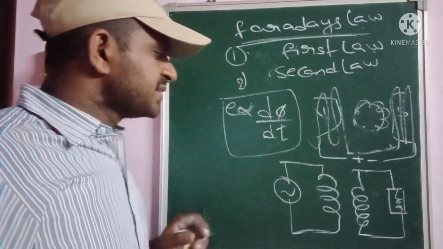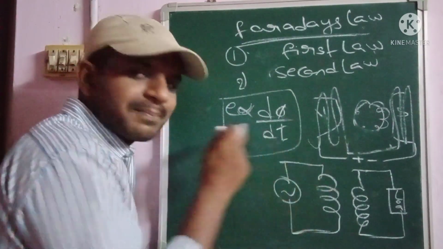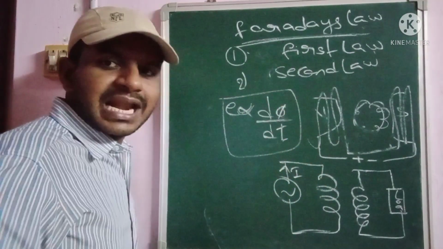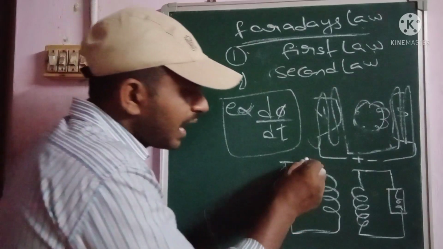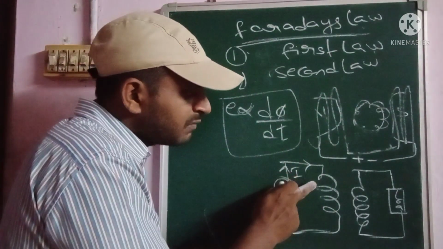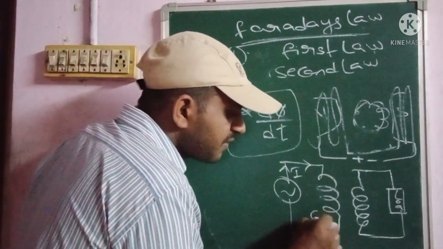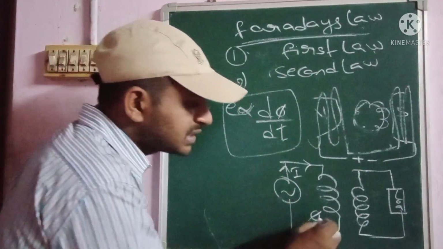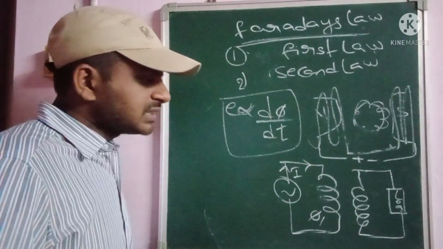Okay. So coming to the transformer, whenever AC supply is given to the primary winding of the transformer, some current I flows throughout the entire primary winding. Whenever current flows in the primary winding, some flux exists in that winding. That flux is given as φ1.